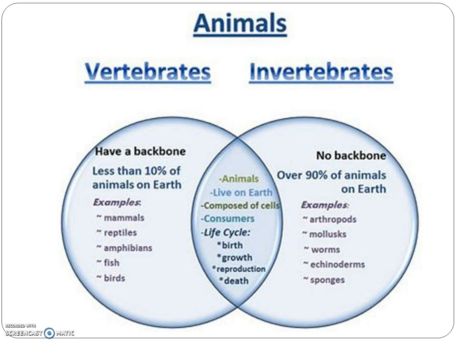So, just to recap, vertebrates are animals that have a backbone, such as mammals, reptiles, amphibians, fish, and birds. Invertebrates are animals without a backbone, such as arthropods, mollusks, worms, echinoderms, and sponges. Vertebrates make up less than 10% of the animals on Earth, while invertebrates make up over 90% of animals found on Earth. As you can see, there are many more invertebrates than vertebrates.